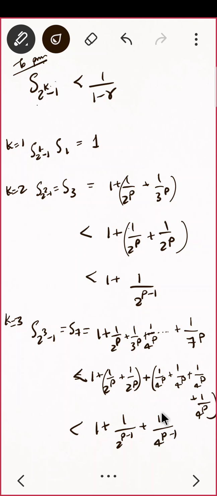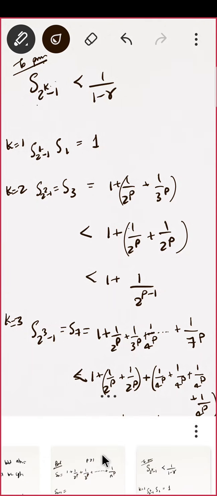Is that okay? Okay. So can I write 1 upon 4 raised to p minus 1 as, I'm sorry, I won't be able to write it here. I'll write here: this is 1 plus 1 upon 2 raised to p minus 1 plus 1 upon 2 raised to p minus 1, the whole square. Can I write it like this?